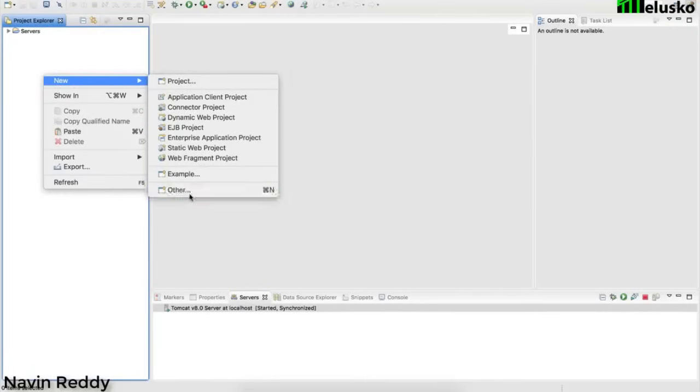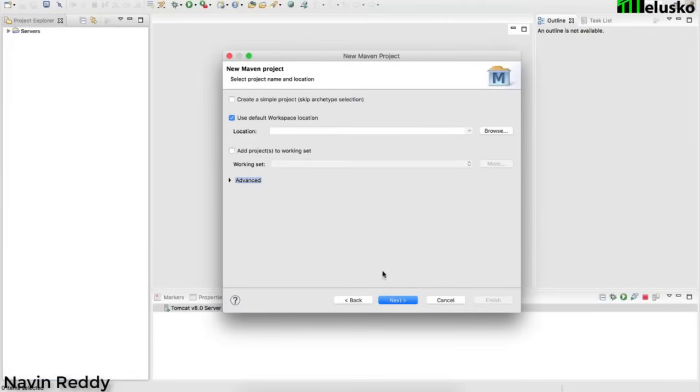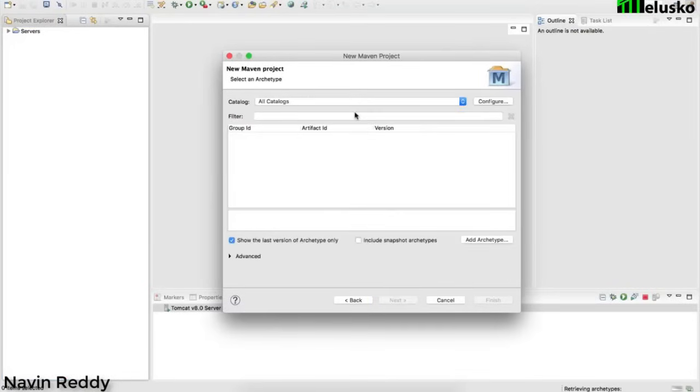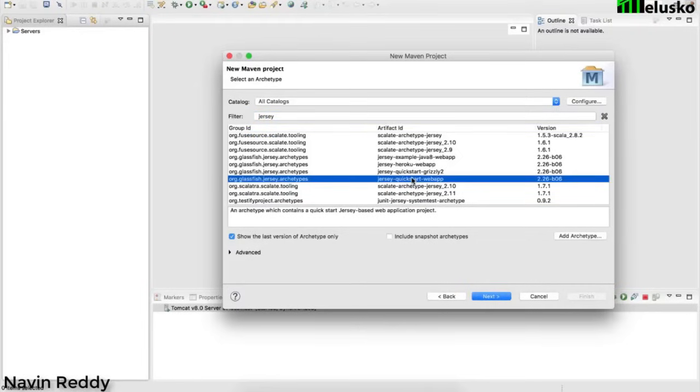It should be working. So I will say again, Maven project, and then next. And you know, we have to search for Jersey here. It is coming very fast on my machine because I've already done this before. If you're doing this for the first time, it may take some time. I want to go for a web project, so I will select Jersey quickstart web app, and click on next.